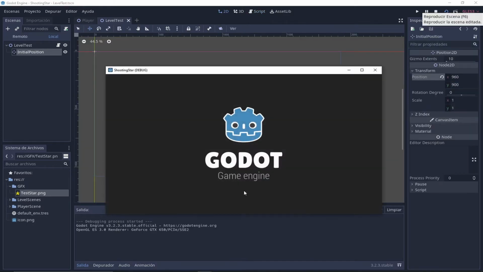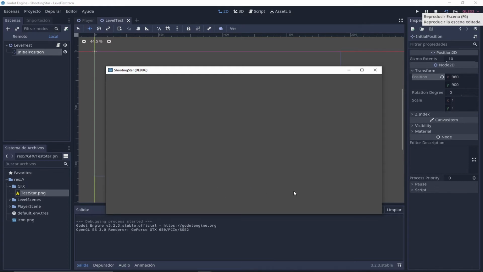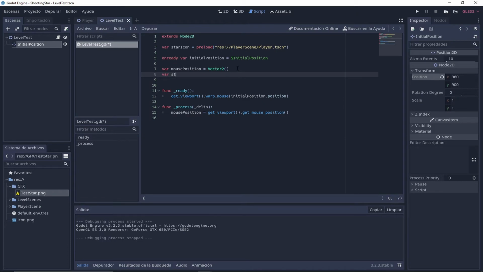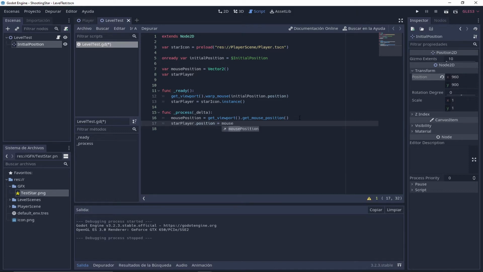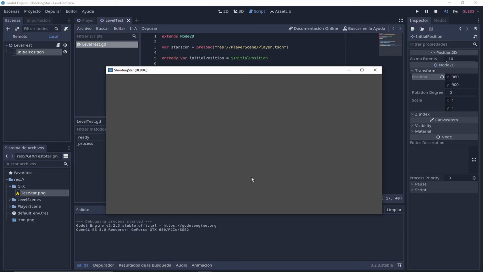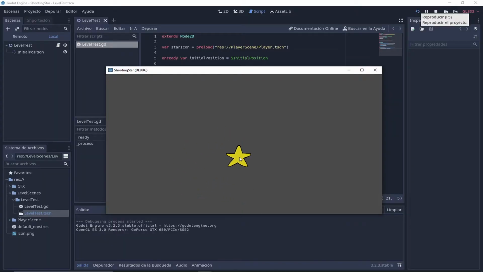Look how happy is the mouse moving wildly. Now I add the test star character to the level test. And surprisingly it doesn't work. Look how angry is the mouse moving with rage. After fixing the issue, I feel that the star is too big, and also you can see the mouse icon over the star.